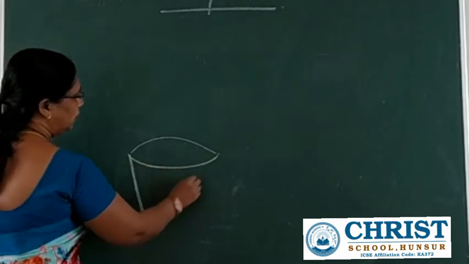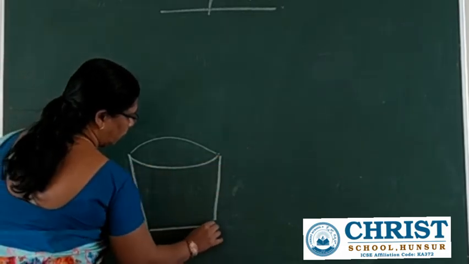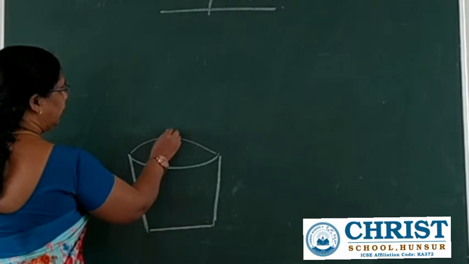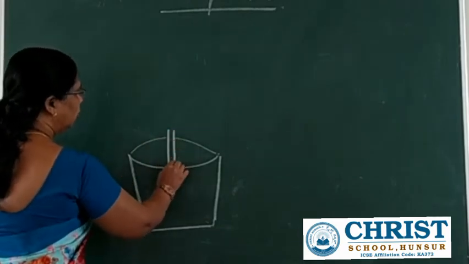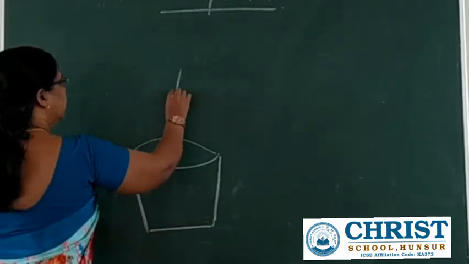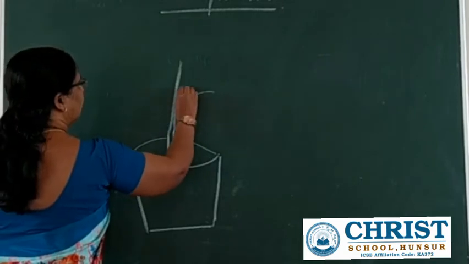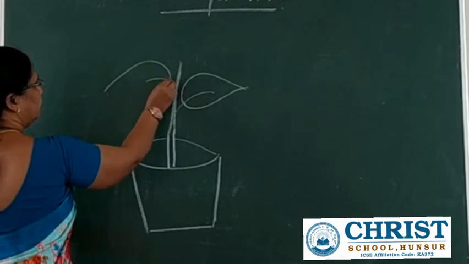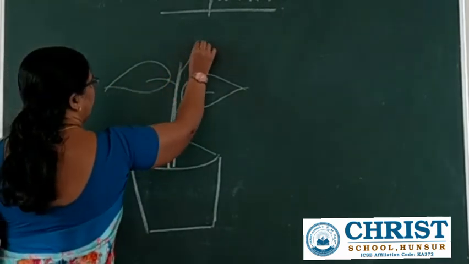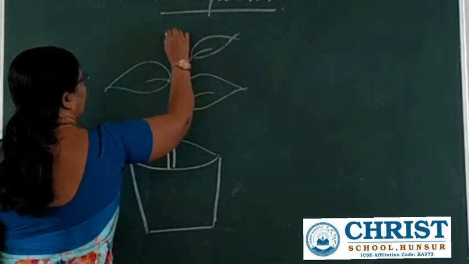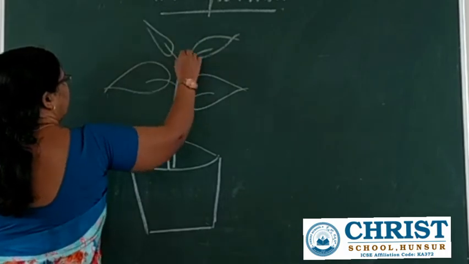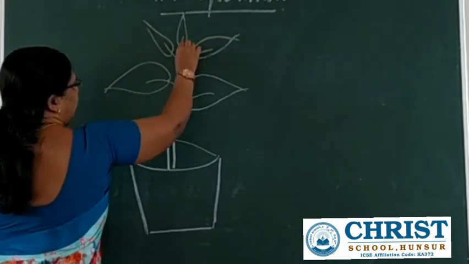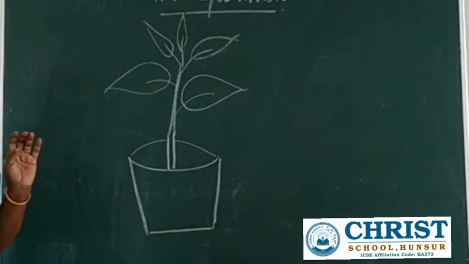Here this is a pot, and you are taking a plant that grows in this pot. Like this you are taking a potted plant.